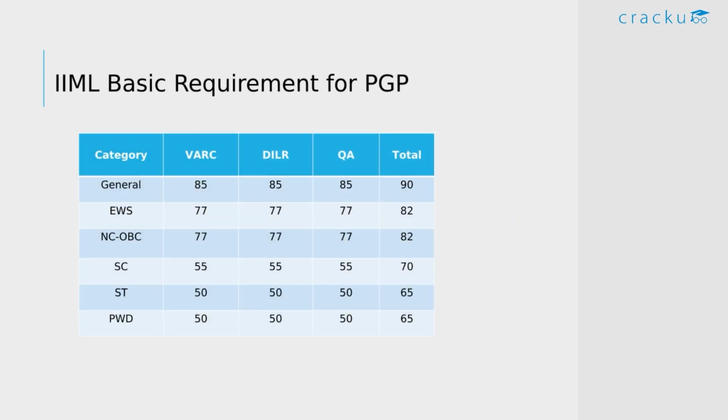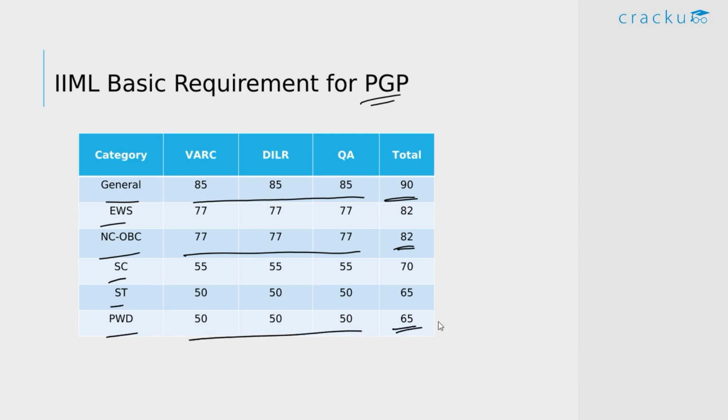If we look at their basic CAT score requirement for their PGP program, we can see the sectional cutoffs are 85 percentile and 90 percentile overall for the general category. Similarly for EWS and NC-OBC, their cutoffs are 77 for the sectionals and 82 overall percentile. Similarly for SC, ST and PWD categories, these are the sectional cutoffs and the overall cutoff percentiles. IIM Lucknow also offers 3 courses. One is PGP, ABM, which is Agribusiness Management, and Sustainability Management.